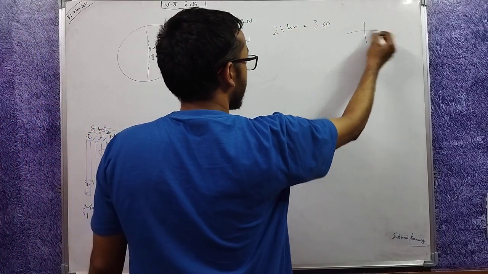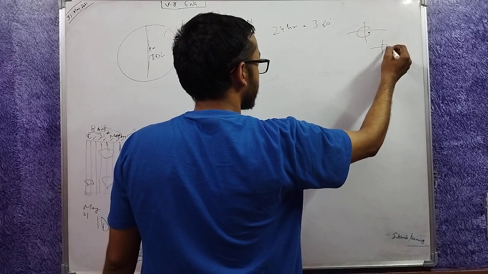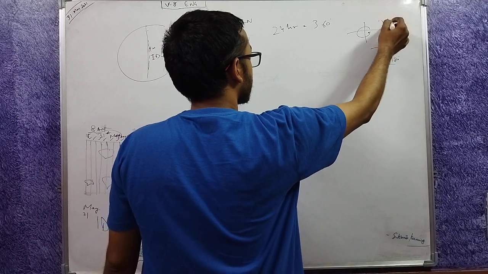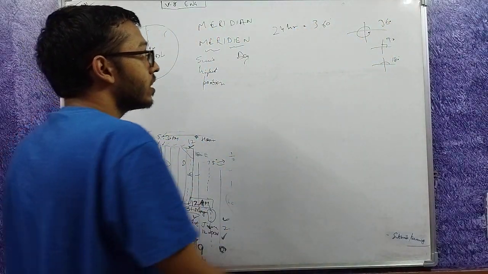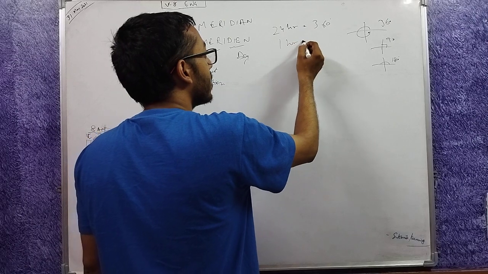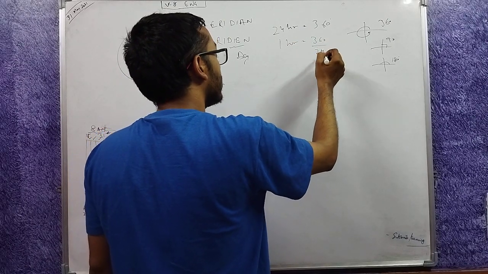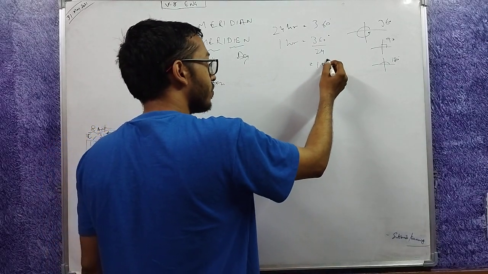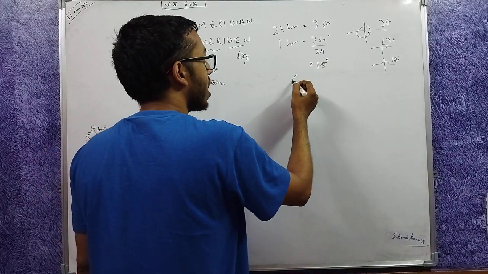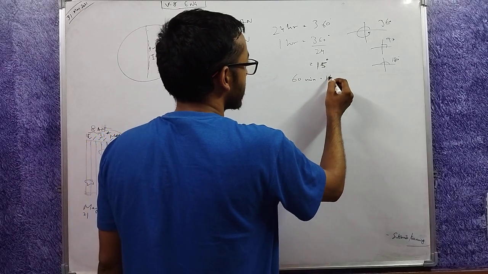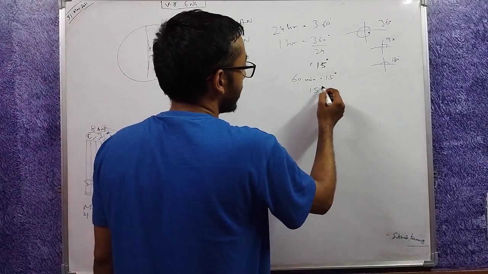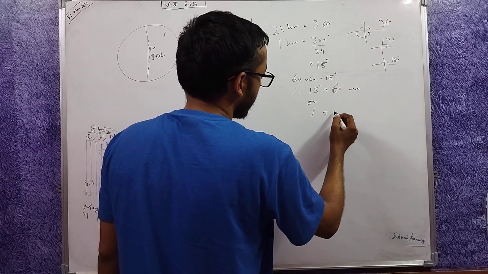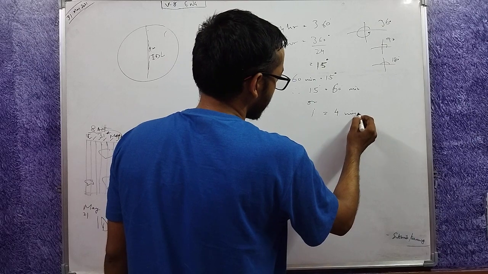360 degrees. Since by convention this angle is 360 degrees, this angle is 90 degrees, this angle is 180 degrees. So the earth has moved 360 degrees. Therefore in 1 hour it will be moving 360 upon 24 degrees. How much is this? 15 degrees. 1 hour is 60 minutes. So 60 minutes is 15 degrees. Therefore 15 degrees is 60 minutes, or 1 degree is equal to 4 minutes.